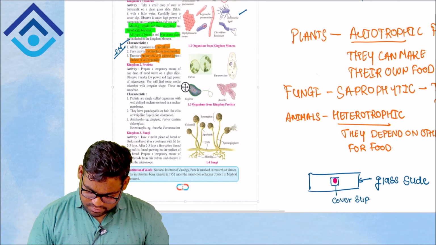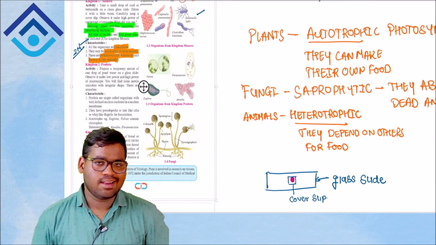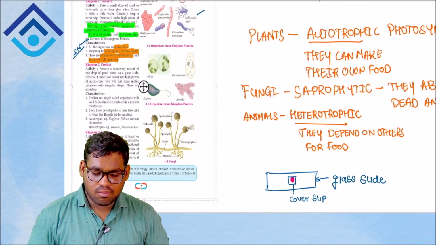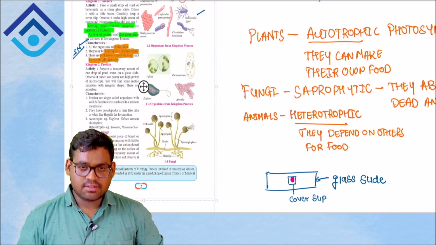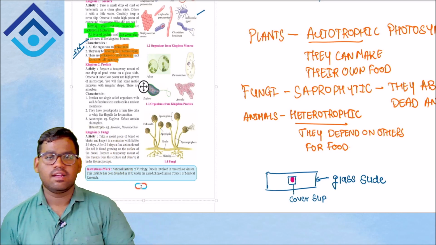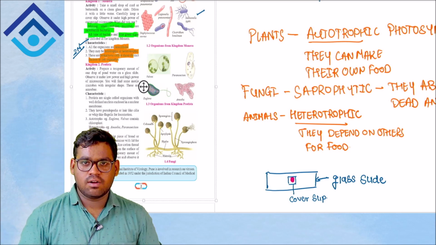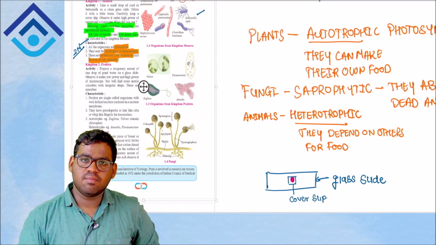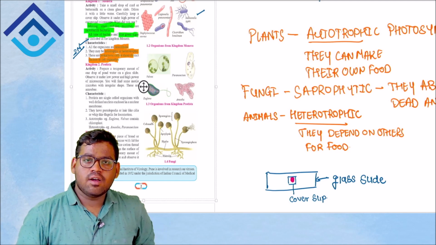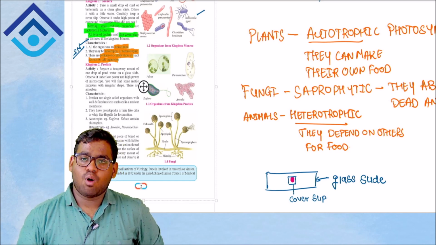A temporary mount uses the same glass slide. The same scenario, we'll be using a glass slide, and as you did for your Monera, where you added a drop of sample such as buttermilk or curd, here you will be adding a drop of pond water.